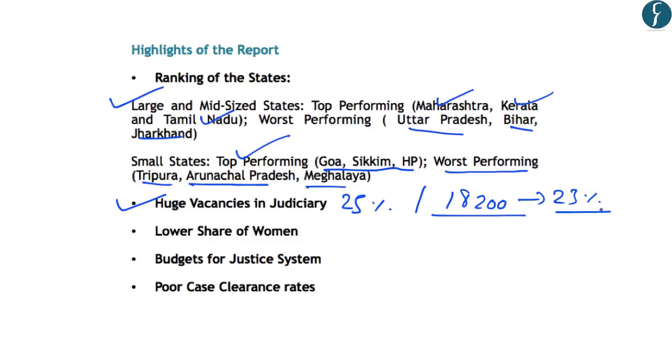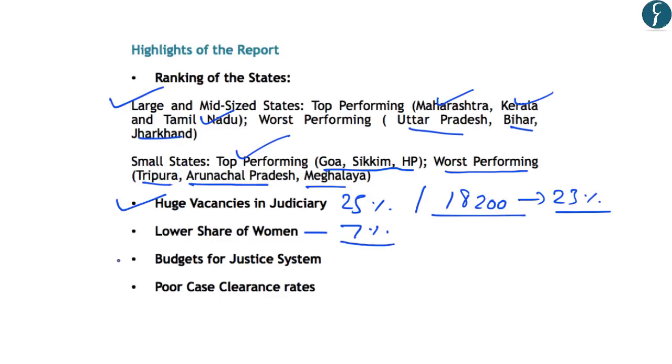Second is that women are poorly represented in all the four pillars of justice. That is, women do not have proper representation in judiciary, police, prisons, etc. And one of the important data which is highlighted by this report, which shows that there is poor representation of women in police, is that women represent only 7% in the total police in India. So this shows that women are poorly represented in the police force of India.